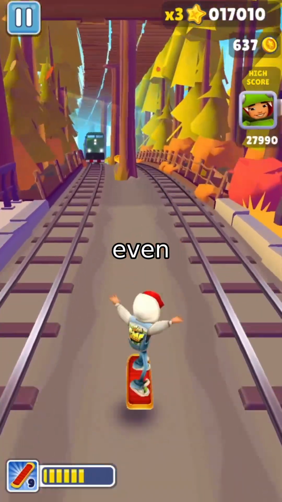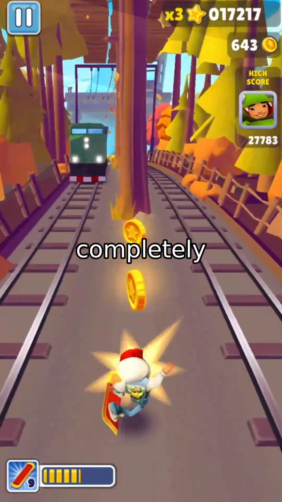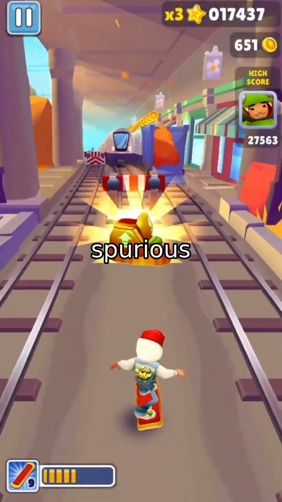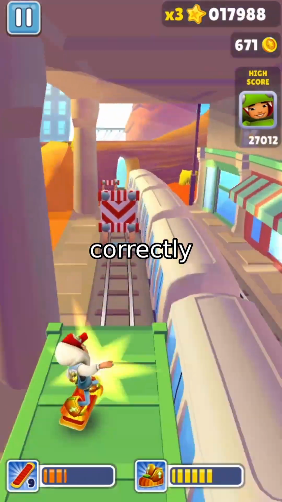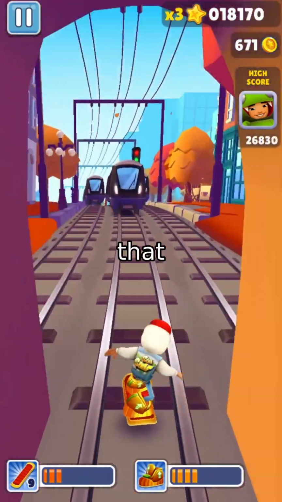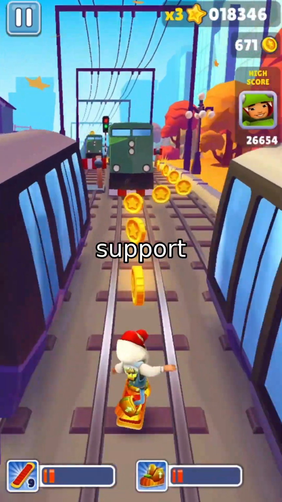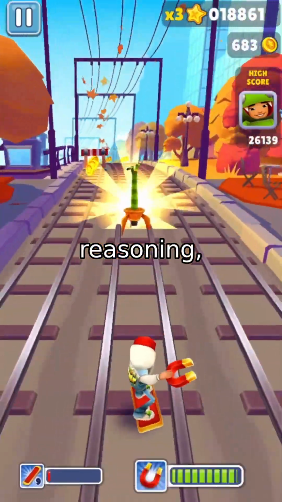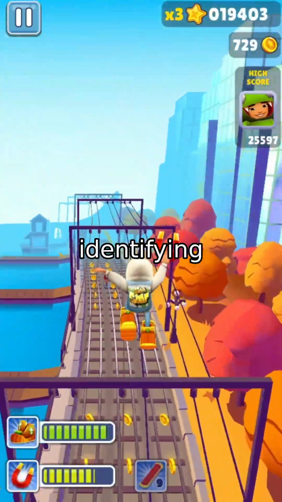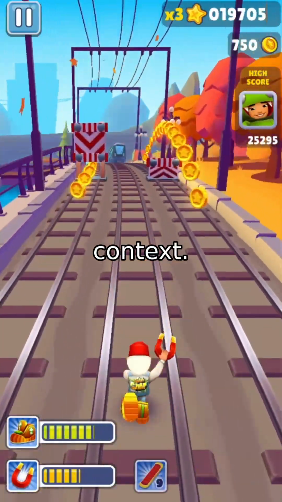Qualitative analysis reveals even more. While the base model fails completely, and the SFT variant hallucinates spurious relationships, CauSight produces accurate, coherent causal graphs. It correctly identifies that a bench supports a bag, that a table holds a vase, and that removing a support causes collapse. In complex scenes, it even performs attribute-based reasoning, revising incorrect labels, like identifying a chopping board as a table, based on causal context.